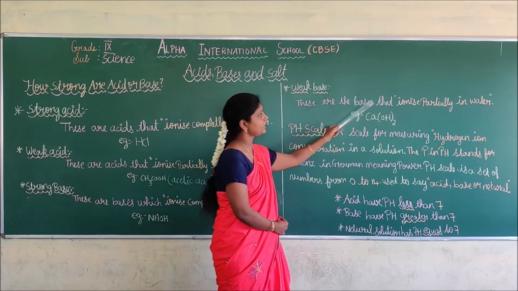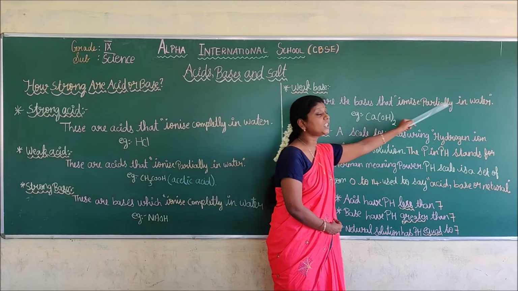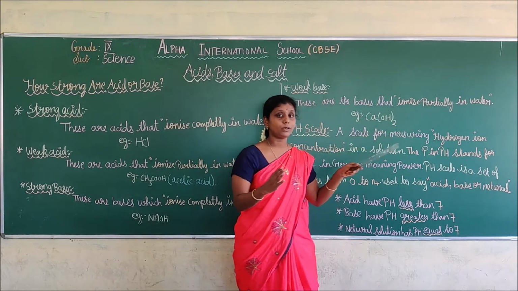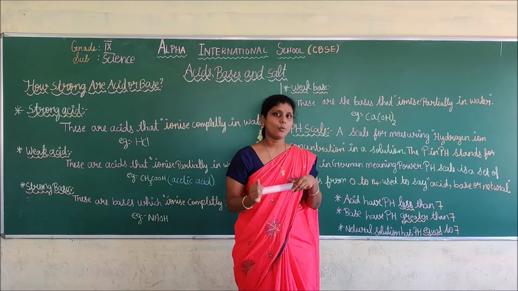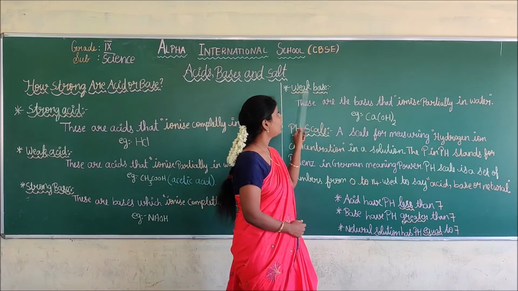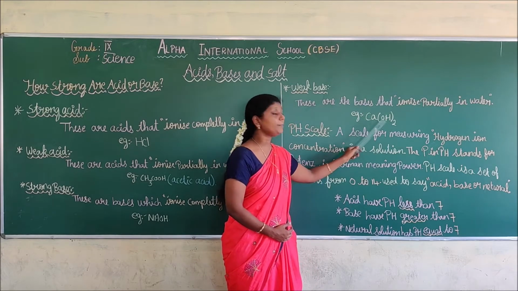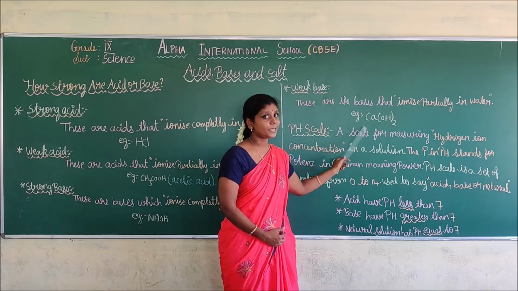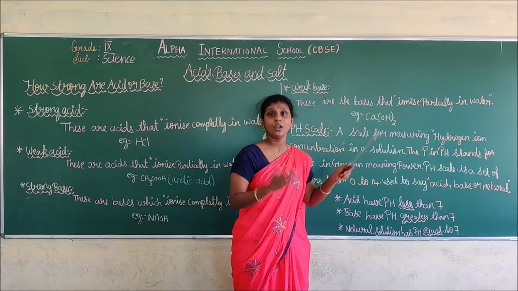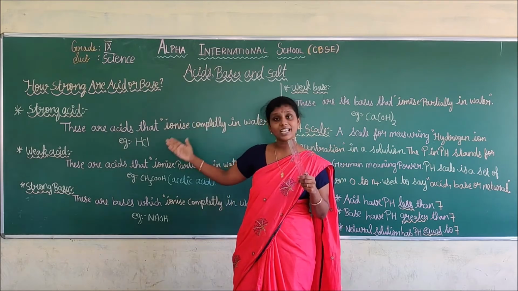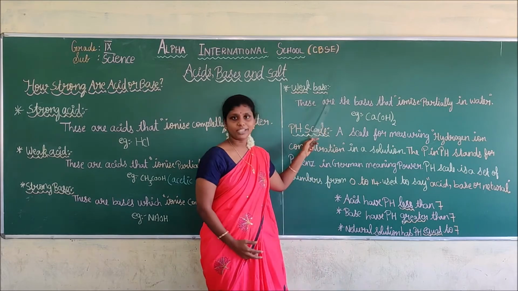These are the bases that ionize partially in water. If the base is insoluble in water, that we call a weak base. The example of weak base is calcium hydroxide. Do you understand what is strong acid, weak acid, strong base and weak base?